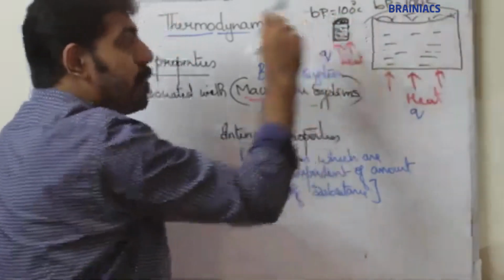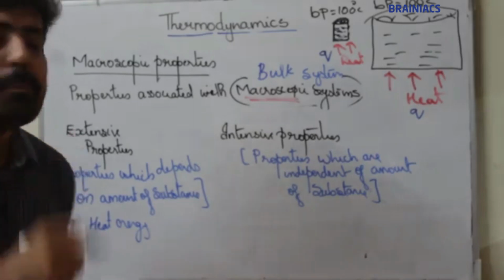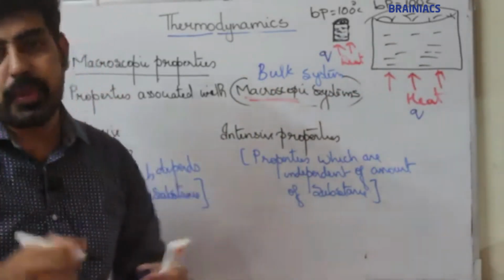That means temperature, boiling point, is independent of the amount of substance. Temperature does not depend on the amount of substance.